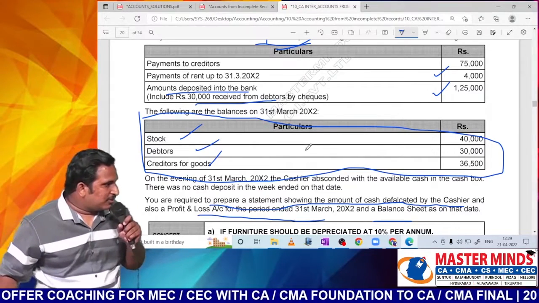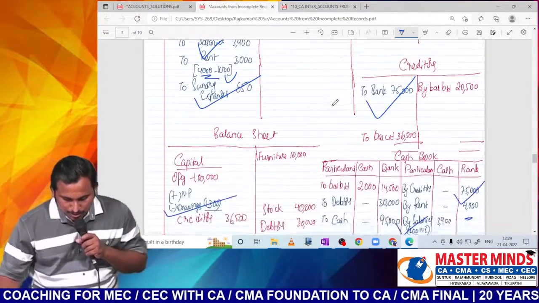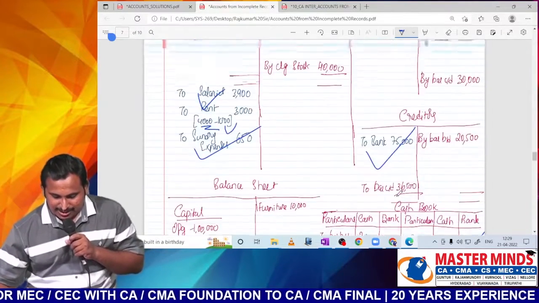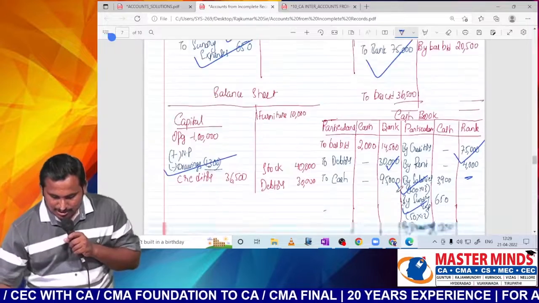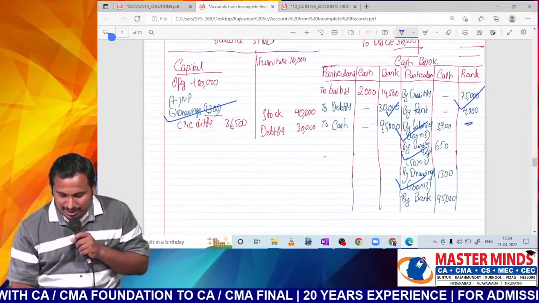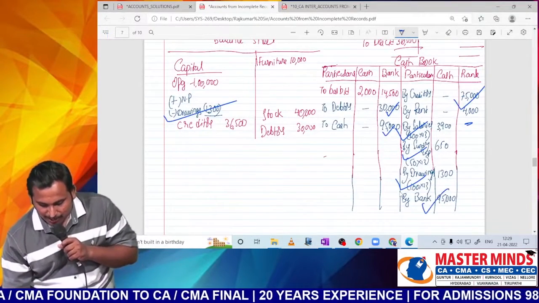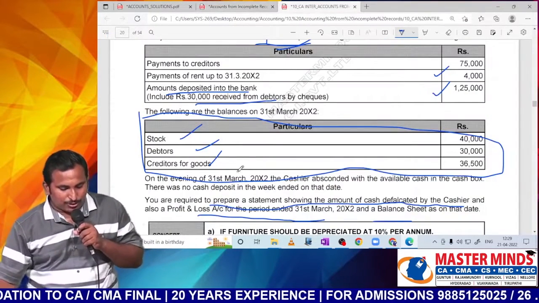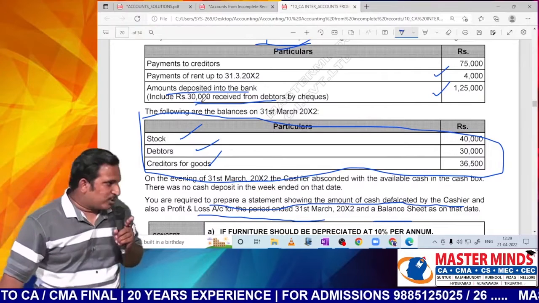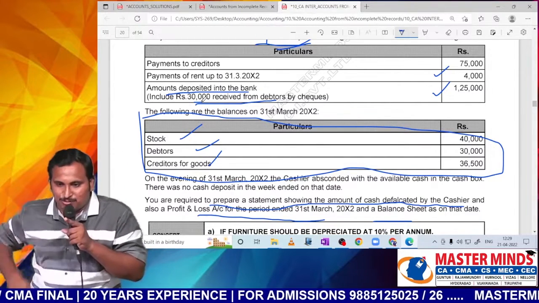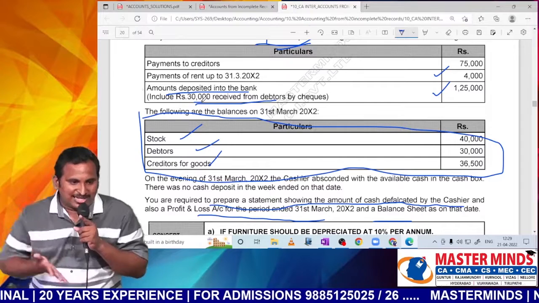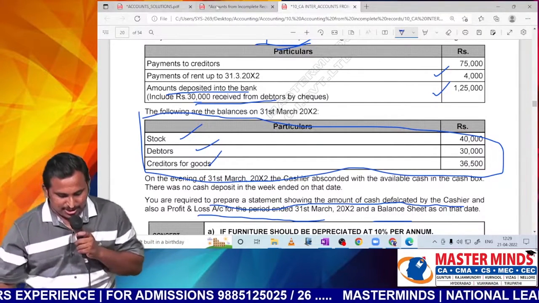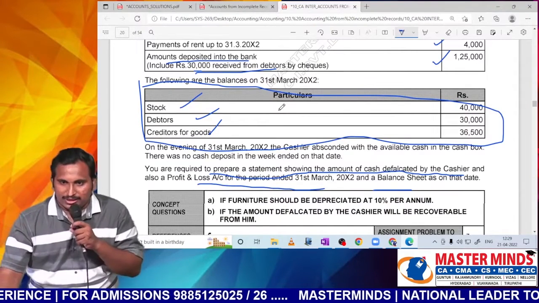Sir, clear? Okay. So please observe, for 30,000 bank to debtors, in debtors I will write by bank. Now similarly, for that 95, bank account debtor to cash, in cash book by bank. Sir, is that clear, everybody? Out of total 1,25,000, 30,000 is from debtors. So bank to debtors. The balance is just a regular cash deposit. So bank account debtor to cash. Bank balance should increase, cash balance should reduce. That's why bank to cash. That's all. I think all the entries are done.